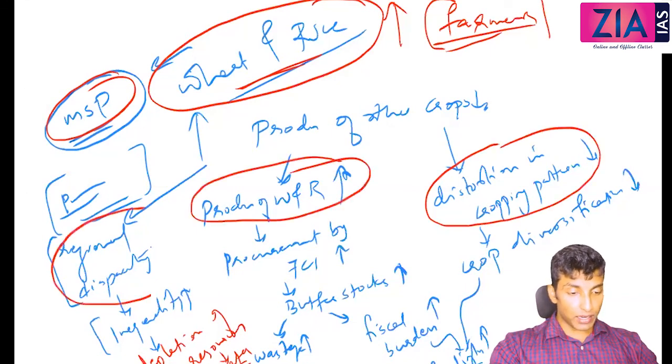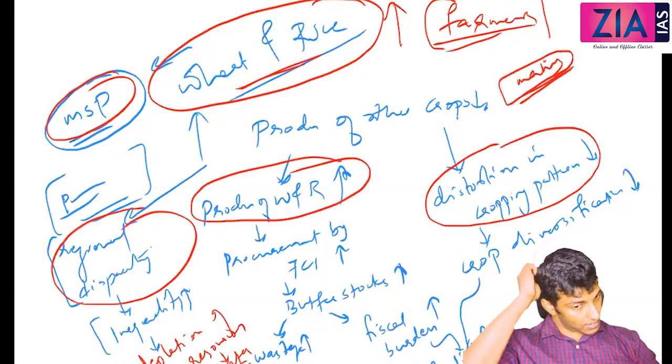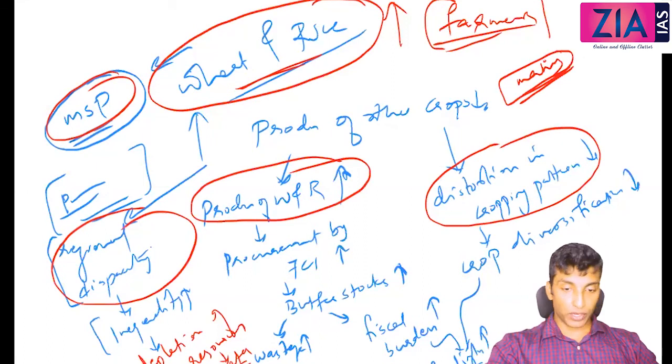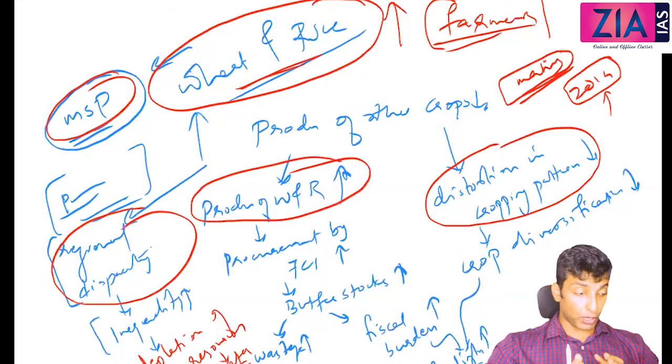All these have to be written very properly in your mains answer if a question is asked on subsidy. There is a high chance that you can get a question on subsidy. In 2014 there was a question related to subsidy. Again after that also it was asked. So it is a potential mains question, and procurement price, MSP, the concept is a potential prelims question also.